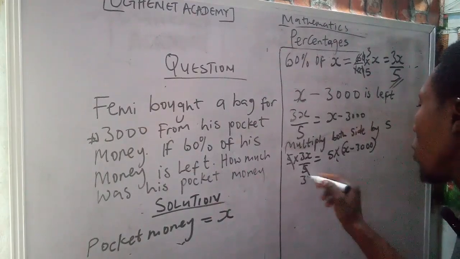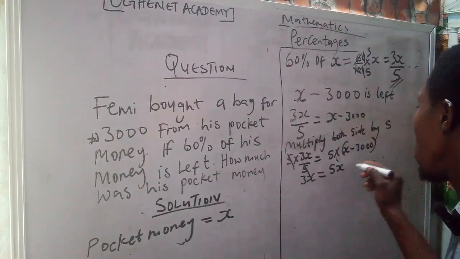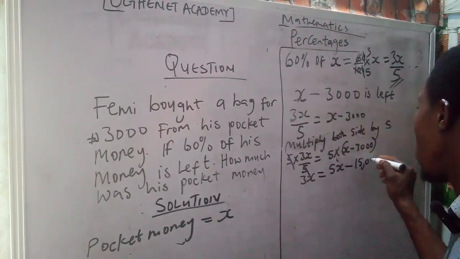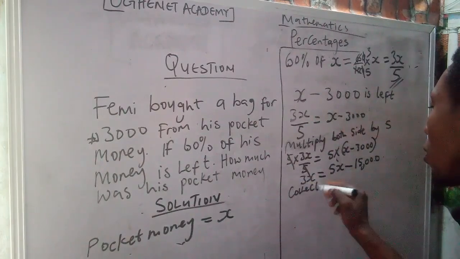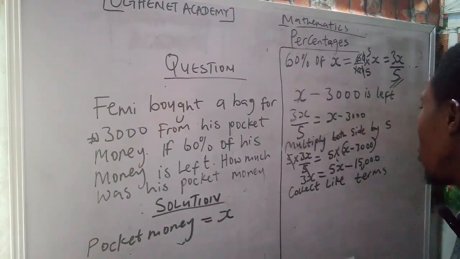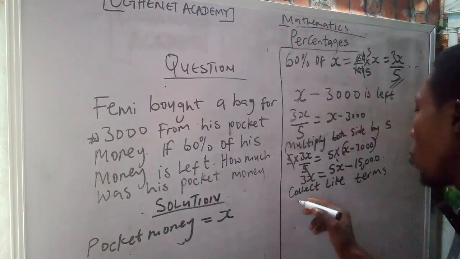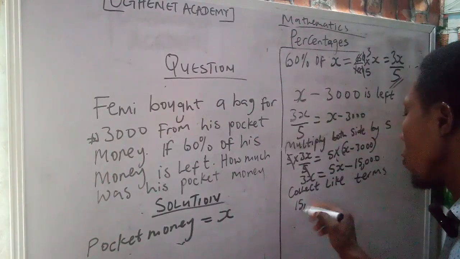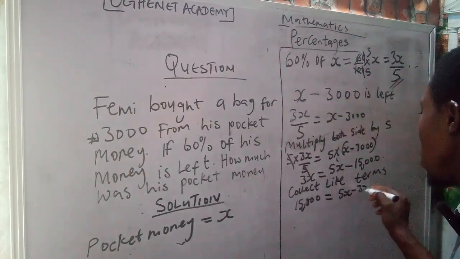We have 3X equals 5X, then 5 times 3,000, we have 15,000. So collect like terms. Let's take 15,000 here so that we'll have a positive number. We have 15,000 equals 5X minus 3X.